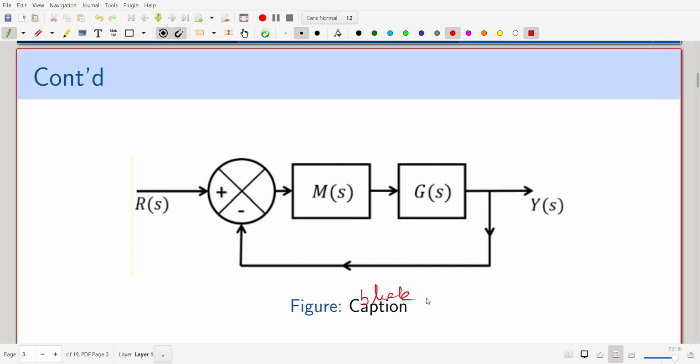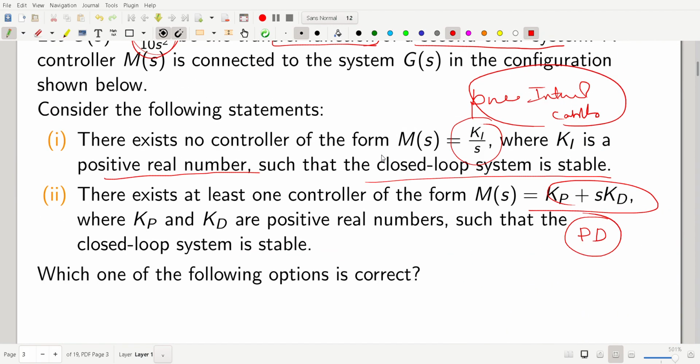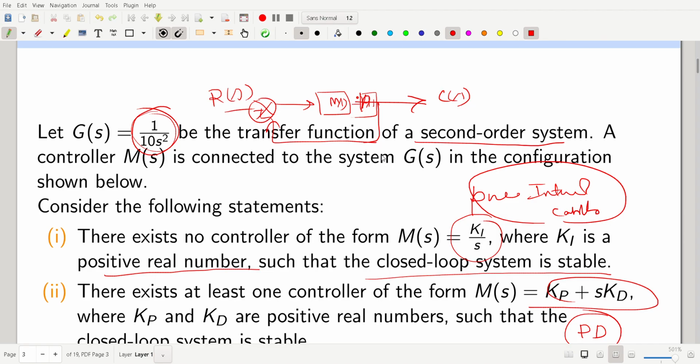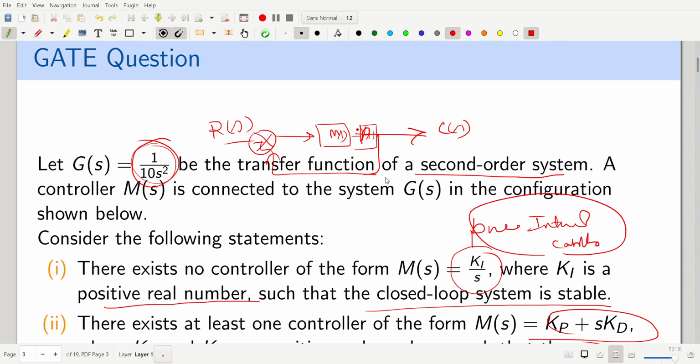Here this is R(s), the reference input, Y(s) is our output, and M(s) is our controller transfer function. So here we are basically analyzing the type of controller based on our given system. A pure integral is what I am talking about first, and the second one is our PD controller. If you know the understanding of controllers, based on the given system, straight away we can say which option is correct.